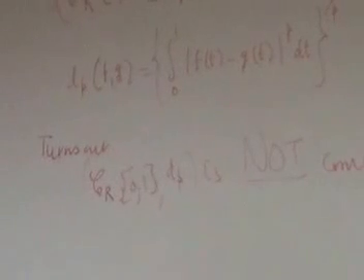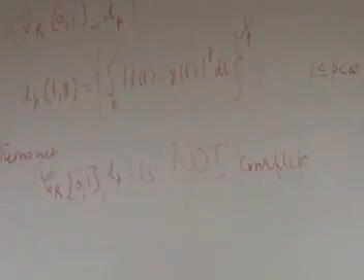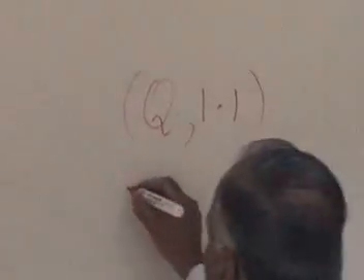Now, we go back and look at how we started with the rational numbers and we had the metric modulus of x minus y. That is, d(x, y) was modulus of x minus y. This was not a complete metric space.